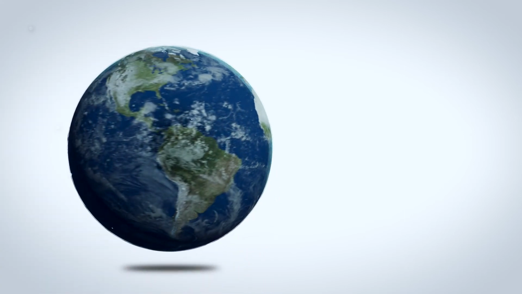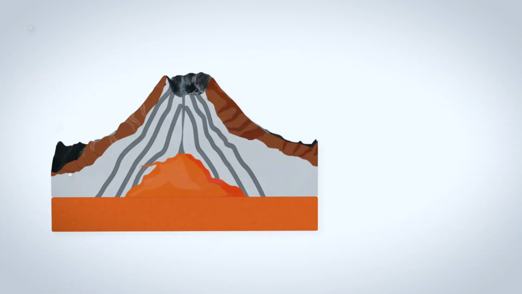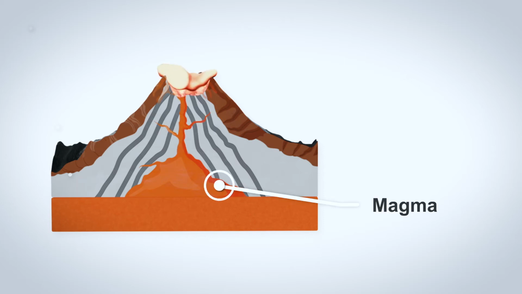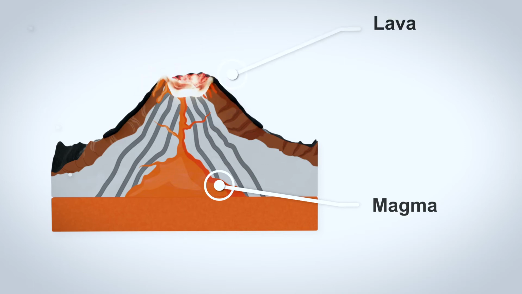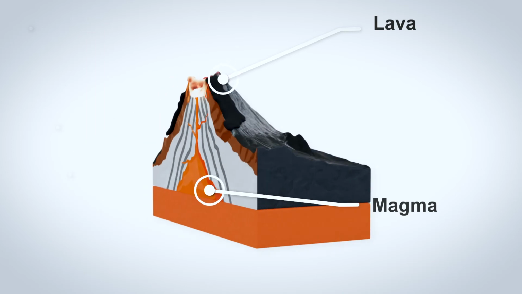Now let's take a look at the different parts of a volcano and understand some of the key things we need to know when talking about volcanoes. Normally when we hear about volcanoes, it is usually because an active or dormant volcano has erupted. An eruption is when lava is released or flows onto the Earth's surface. Lava is melted rock, usually referred to as molten rock, which has been released onto the Earth's surface.